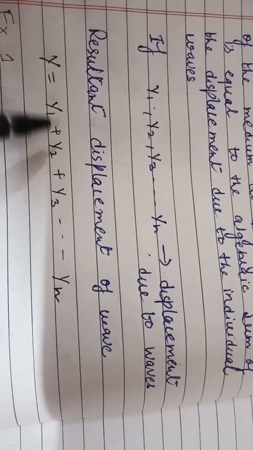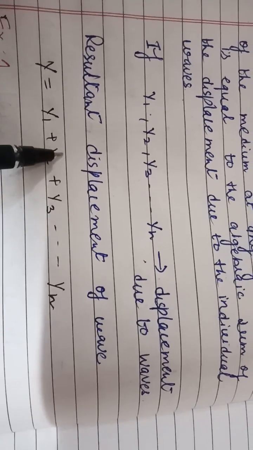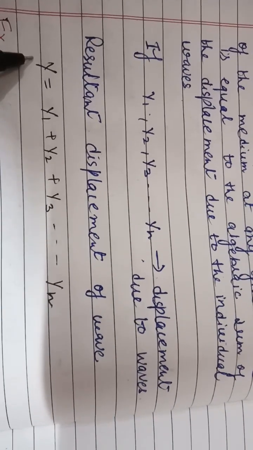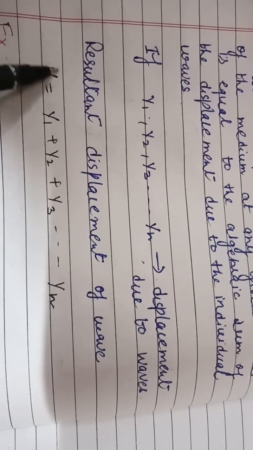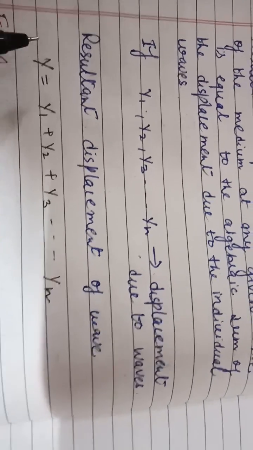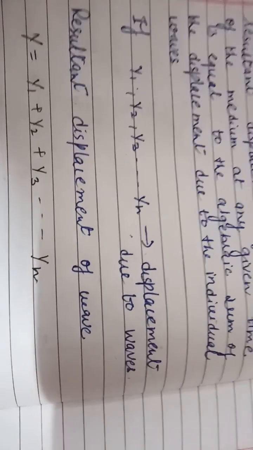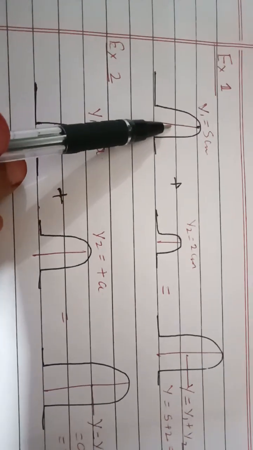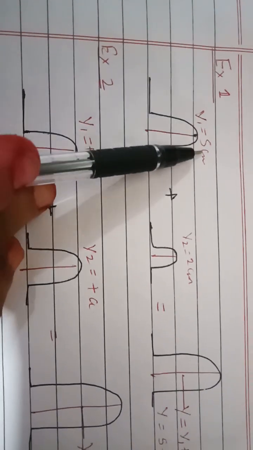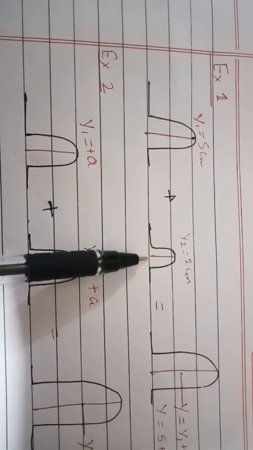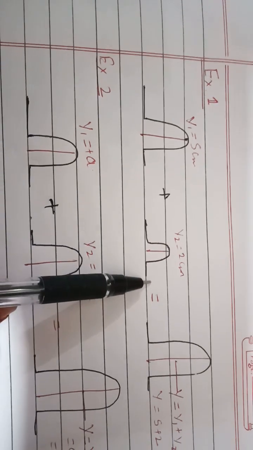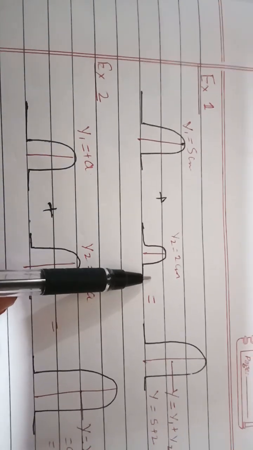तो जितनी भी वेव उस पॉइंट पर मीडियम के ओवरलैप कर रही हैं उन सब का जो डिस्प्लेसमेंट है उसका अलजेब्रिक सम दैट विल गिव यू द डिस्प्लेसमेंट ऑफ द रिजल्टेंट वेव एट दैट पर्टिकुलर पॉइंट. So how you can understand it? I am giving you example. Suppose I have taken only two waves. These two waves having different displacement. The displacement of this wave y1 is equal to 5 centimeter. Displacement of this wave y2 is equal to 2 centimeter. Now these are traveling in the same direction and these are moving in the same medium also.